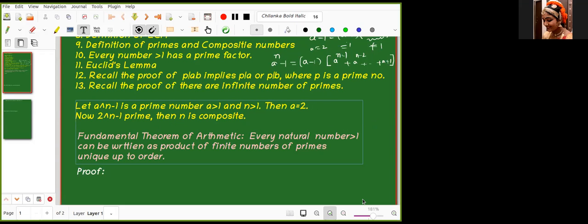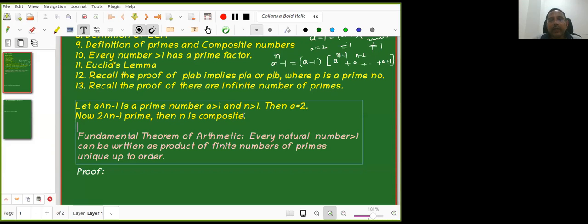Yes, sir, I understand that. But even if n is prime, in some cases 2 raised to n minus 1 is not prime. Yes, that is understood. Prime does not imply it is prime. But if n is composite, then automatically it is composite. So if 2 power n minus 1 is prime, n has to be prime only. But I am not saying the converse part. I am telling only one direction: if 2 power n minus 1 is prime, n has to be prime, but not that if n is prime, then 2 power n minus 1 is prime. So n being prime is a necessary condition, but not sufficient.